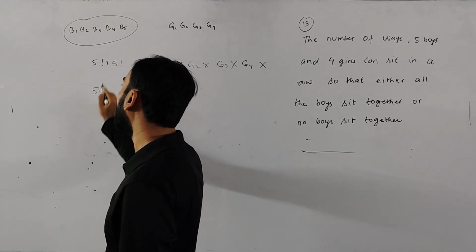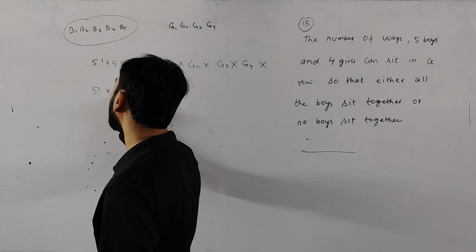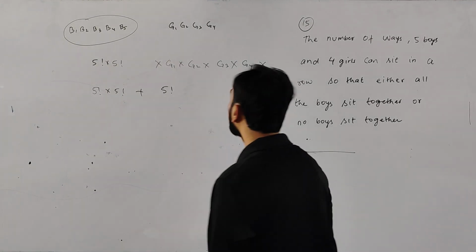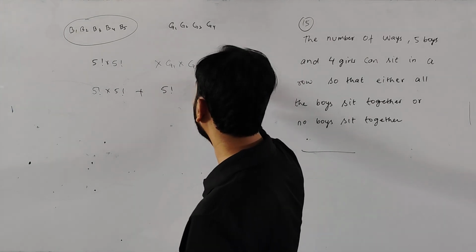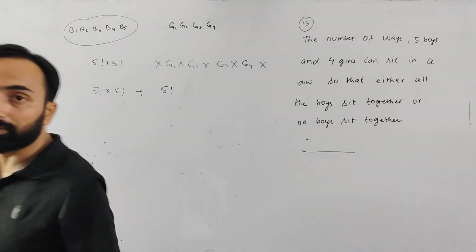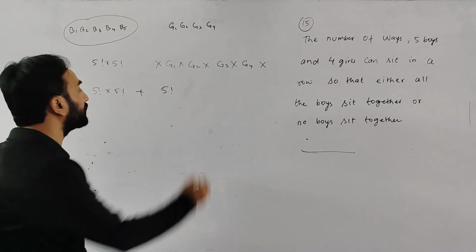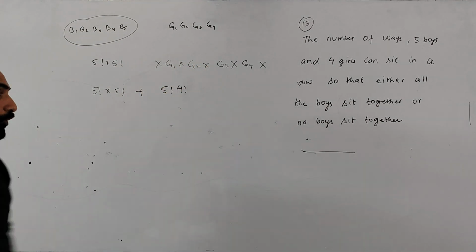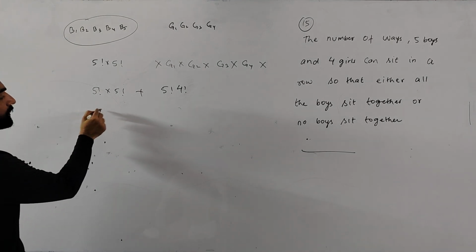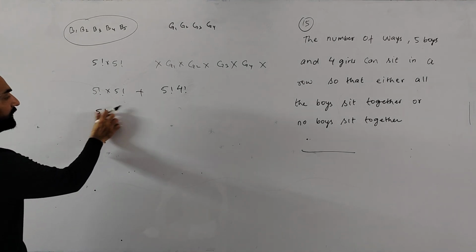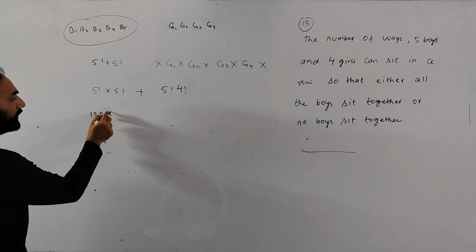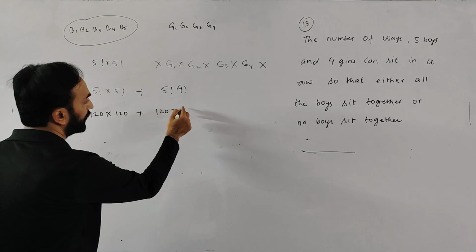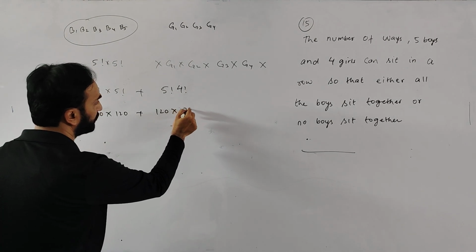So this is the total cases I am writing now. 5 factorial into 5 factorial, plus these cases. So this comes here 5 factorial, and this is 1, 2, 3 and 4. Internal rearrangement of girls is possible, so it is 4 factorial. 5 factorial into 4 factorial. So better do it like this: 120 into 120, plus 120 into 4 factorial, which is 24.